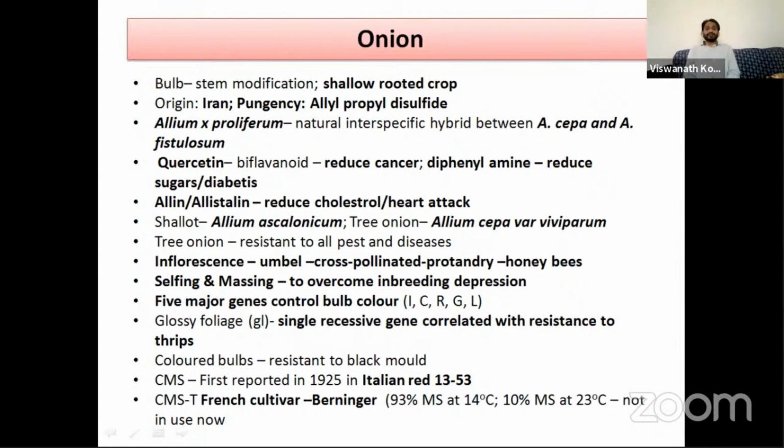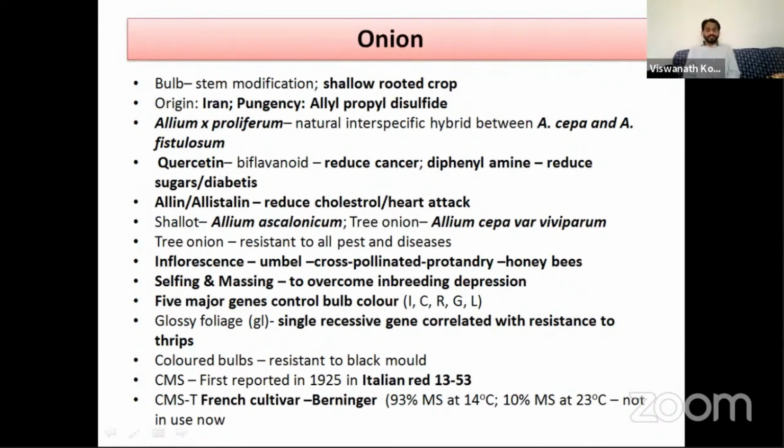And there are some other Allium species we use as vegetables, like shallot, Allium ascalonicum, and tree onion, Allium cepa variety viviparum. The tree onion is resistant to all pests and diseases. The onion belongs to the family Amaryllidaceae. The inflorescence is an umbel.